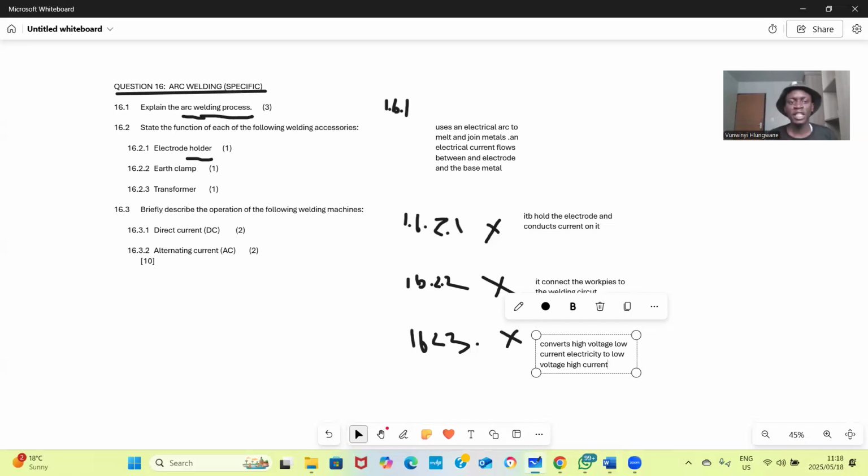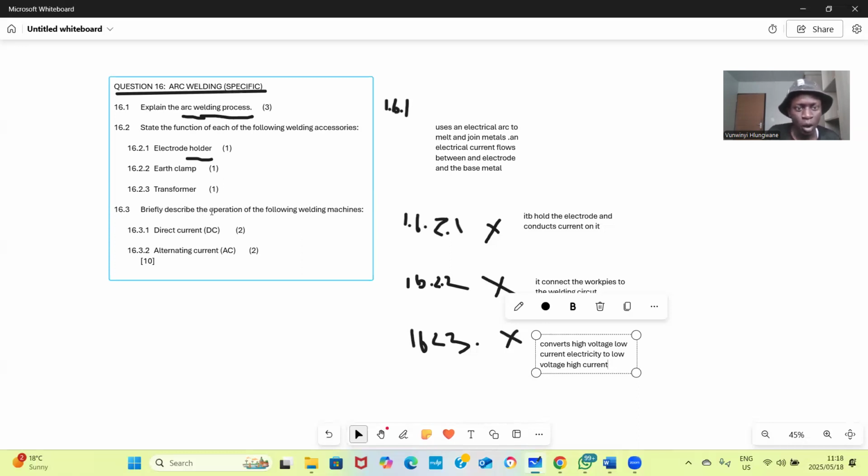We are changing from high to low, from low to high. That means we are transforming. Okay. We can go to 1.6.3.